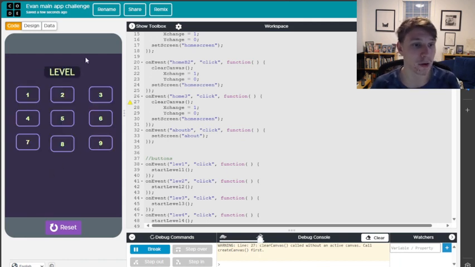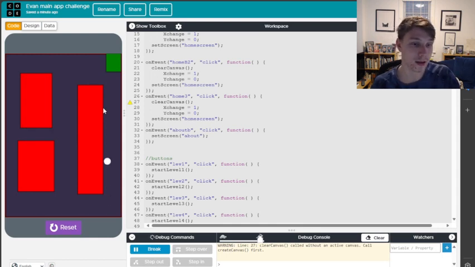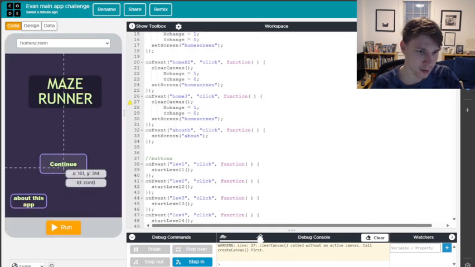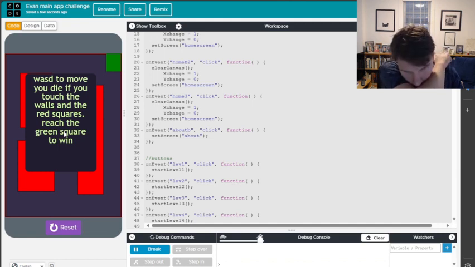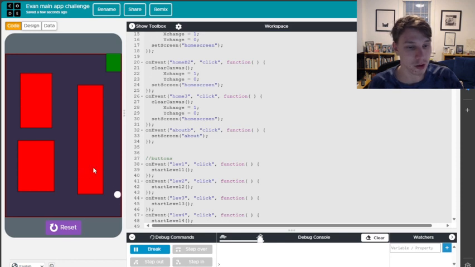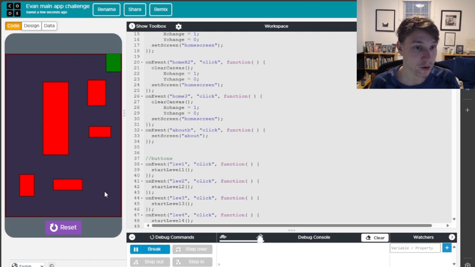And when you click Continue, it gives you choosing a level. Starting off with level 1. As you can see, we have WASD to move. If you touch the walls or the rectangles, you die. Oops. Hold on. And to win, you get to the green square. Boom. Alright, win. Next level.